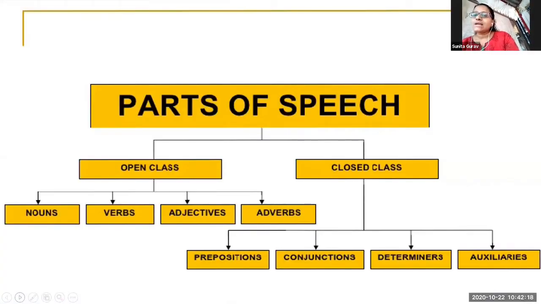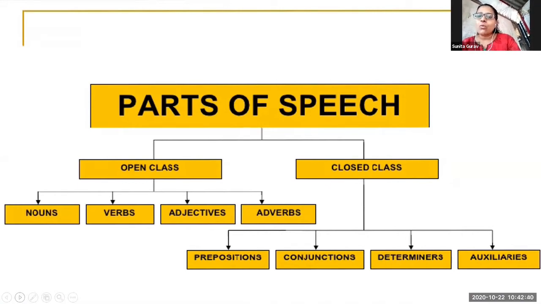Now see, as I've explained to you, children, four parts of speech have the open class, and the other four have the closed class. In the open class are noun, verb, adjective, and adverb.